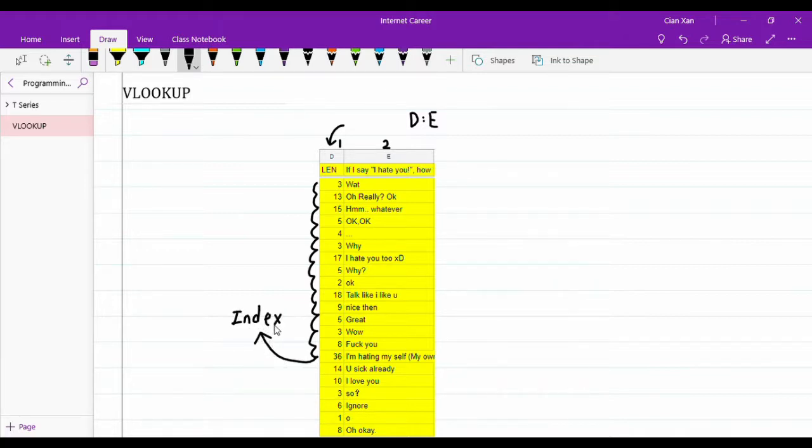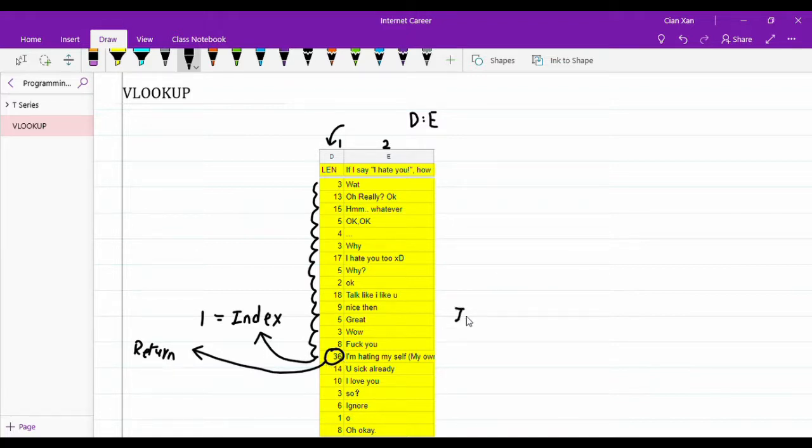So what is the index? My index is equal to 1. Then okay, I will return the first column. You there, come on in here, return. So you get the answer 36.